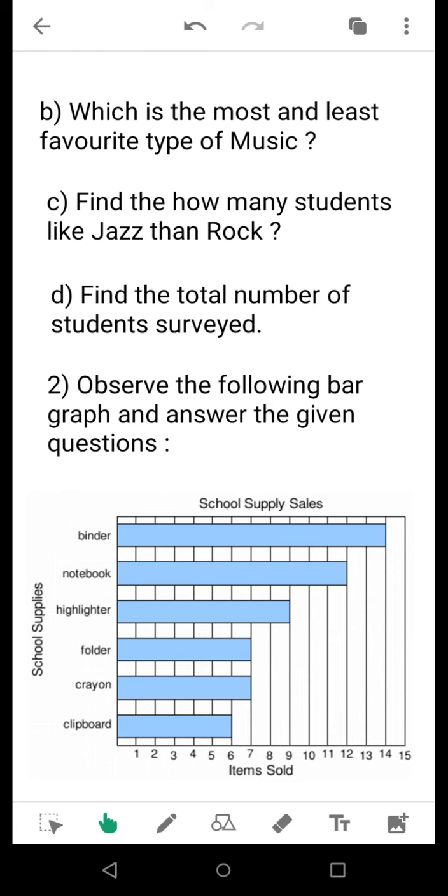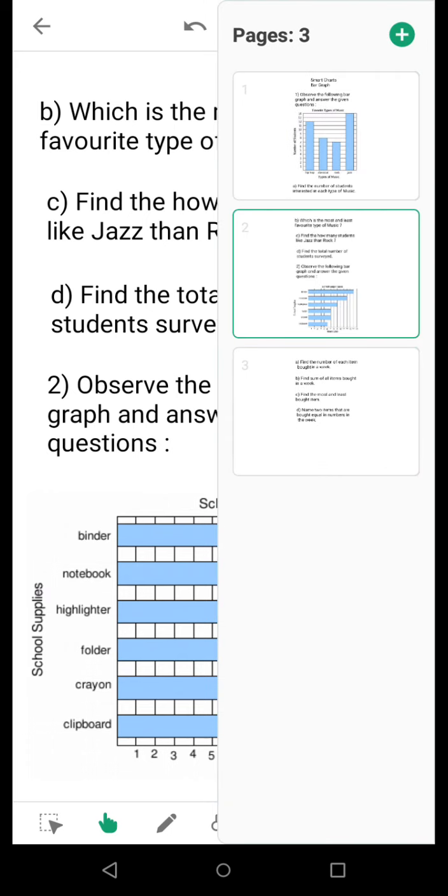Now, here there are total 6 items: binder, notebook, highlighter, folder, crayon, clipboard. And suppose we think it is a weekly requirement in a school or institution. So, you have to answer the questions based upon this particular bar graph. Okay. Now we move to the next page.